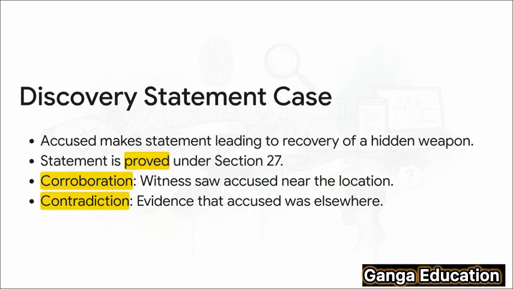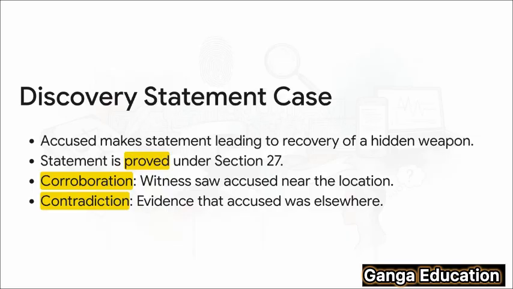Picture this: an accused person, let's call him A, is in police custody. He makes a statement: I have hidden the weapon used in the crime near the old bridge. Based on that info, the police go to the bridge and they find the weapon. At this very moment, the relevant part of his statement is considered proved under Section 27. But it doesn't stop there. Now, Section 161 kicks in.